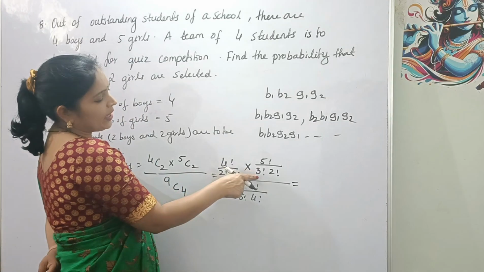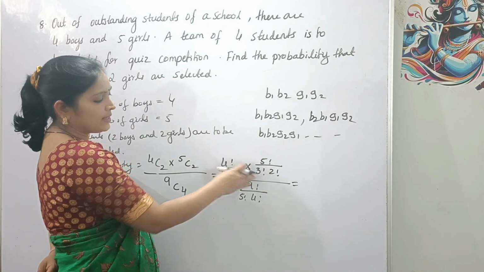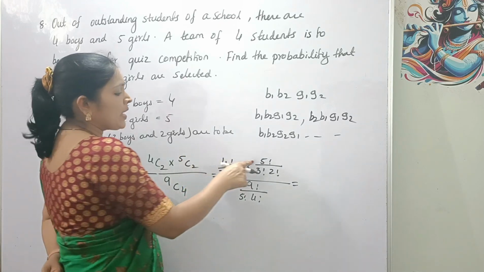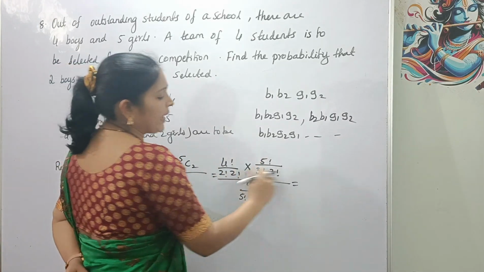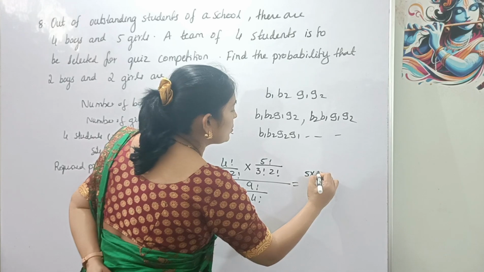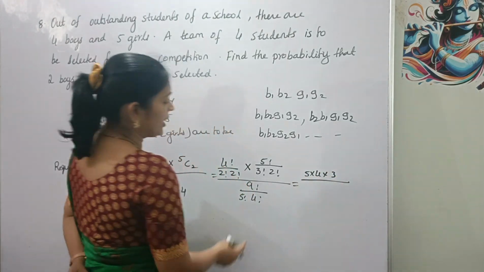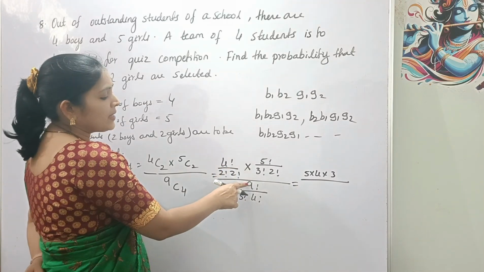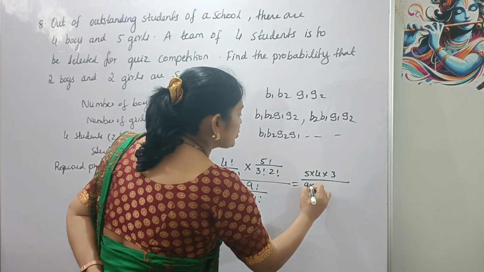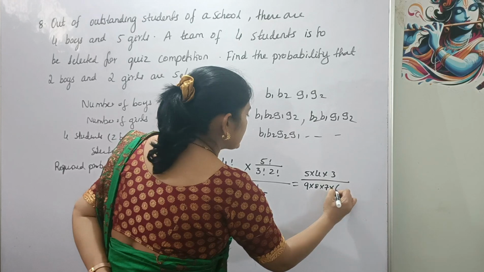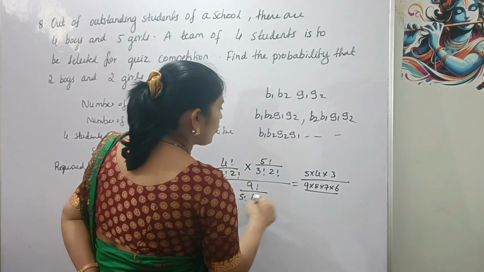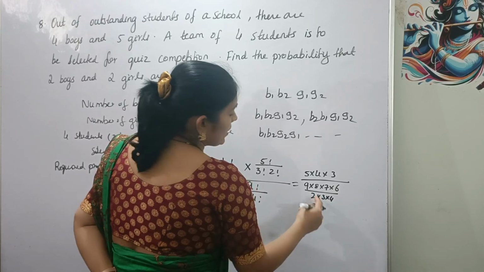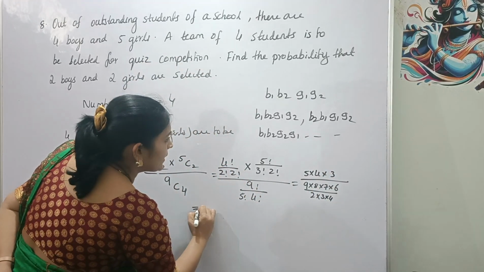Here 4 factorial with this 3 factorial cancelled till 3 factorial cancelled and remaining 4, this 4 cancelled, and it is 5 factorial, 2 factorial cancelled, so here remaining 5 into 4 into 3, divided by, here 9 factorial, 5 factorial till 5 factorial it is cancelled and here remaining 9 into 8 into 7 into 6, right, divided by here 4 factorial, that is 2 into 1 into 2 into 3 into 4.